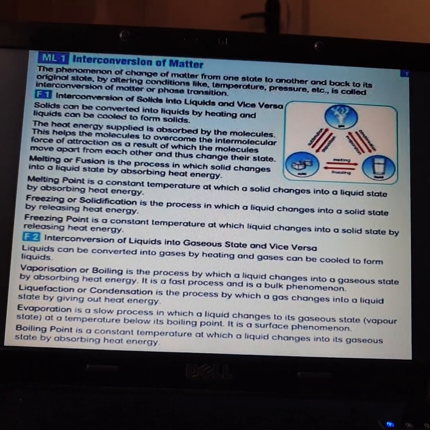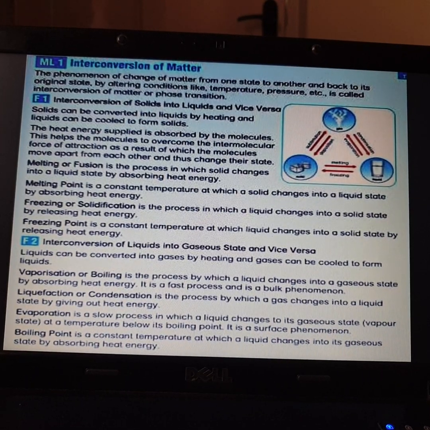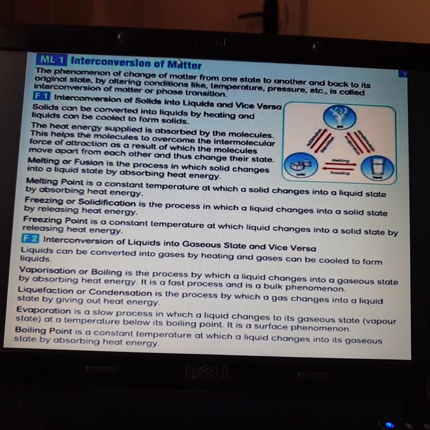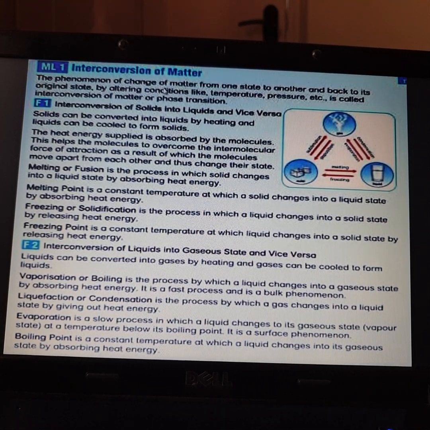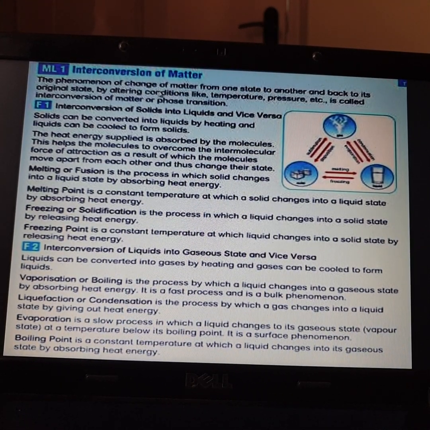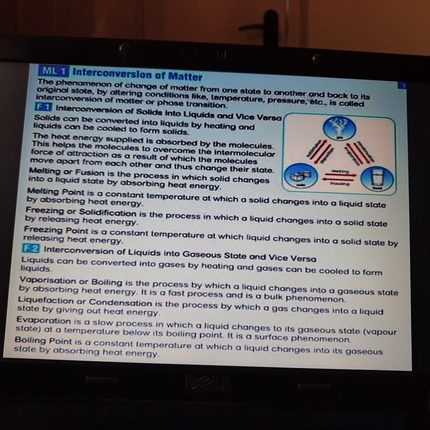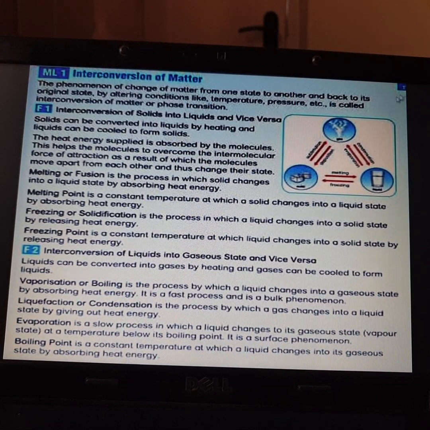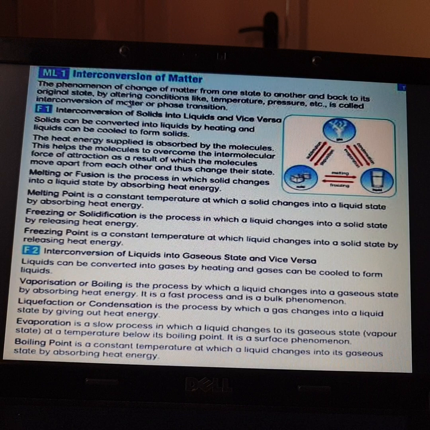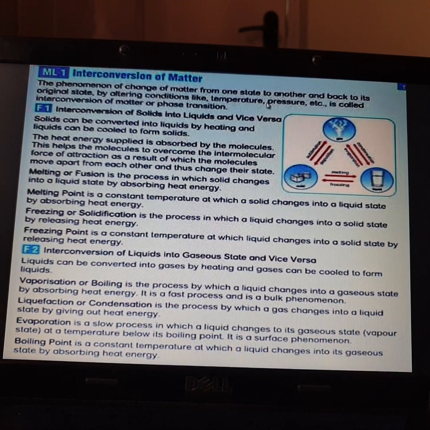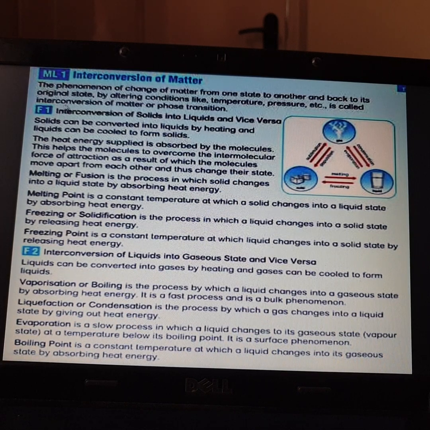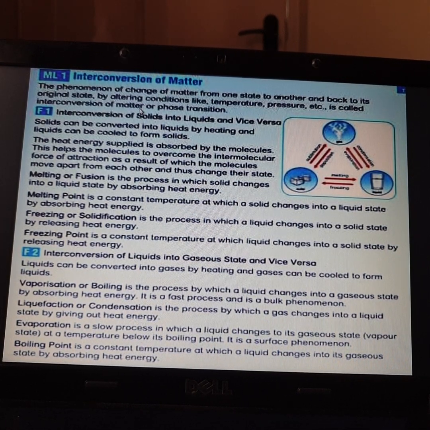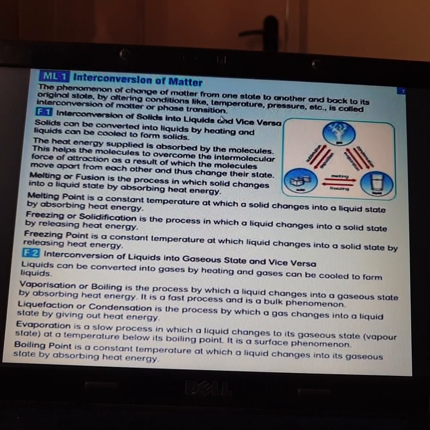Let's start from the first topic. The first topic is interconversion of matter. So what is interconversion of matter? The phenomenon of change of matter from one state to another and back to its original state by altering conditions like temperature, pressure, etc. is called interconversion of matter or phase transition.